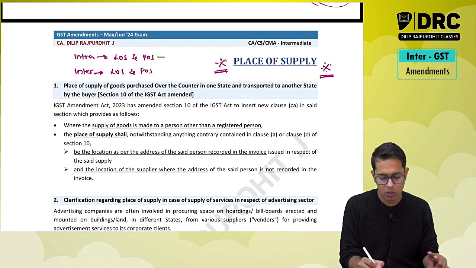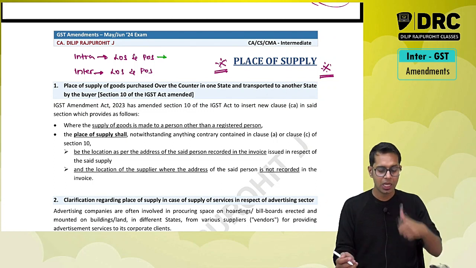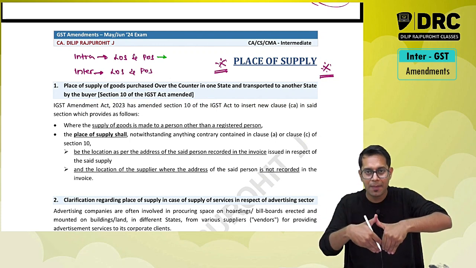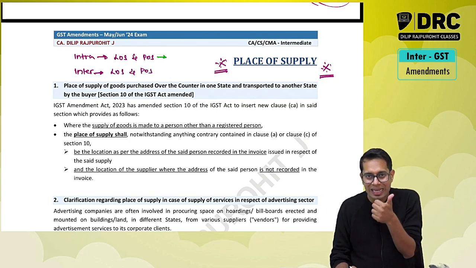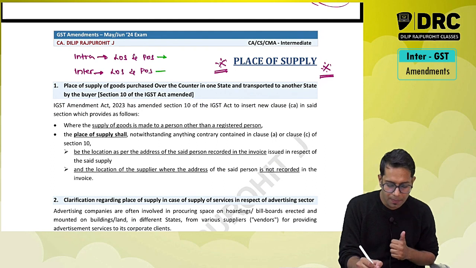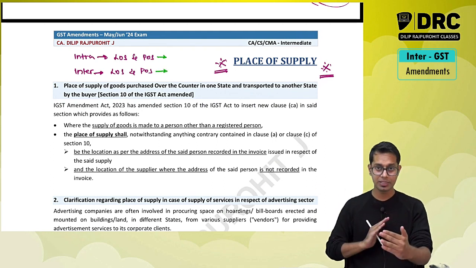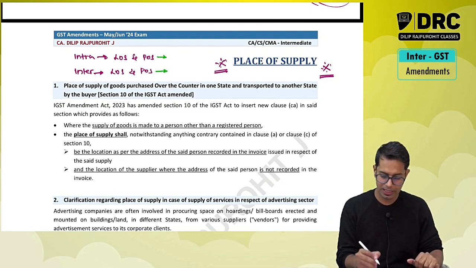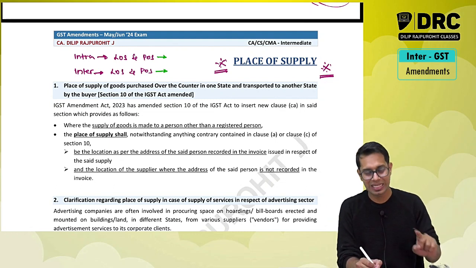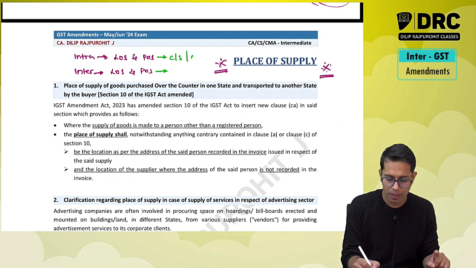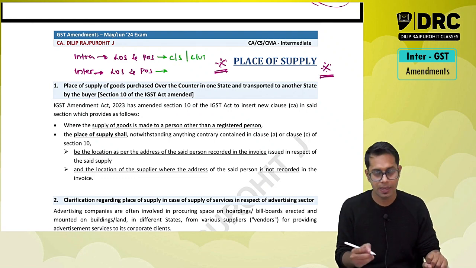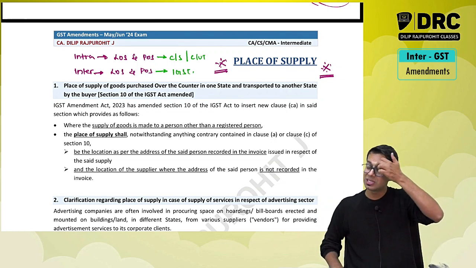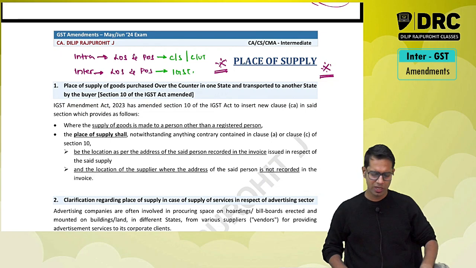Now, when do I call a particular supply an intrastate supply? If the location of the supplier and place of supply are both in the same state or same union territory, then it is called an intrastate supply. If the location of supplier and place of supply are in two different states, two different union territories, or one state and one union territory, it is called an interstate supply. Whenever it is an intrastate supply, it is CGST and SGST or CGST and UTGST. Whenever it is an interstate supply, I have to pay IGST. So this is very clear and easy to understand by everyone.